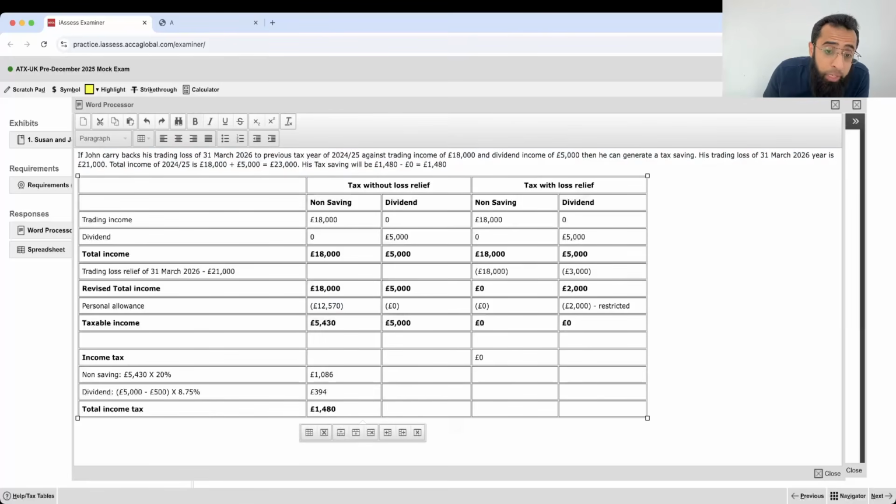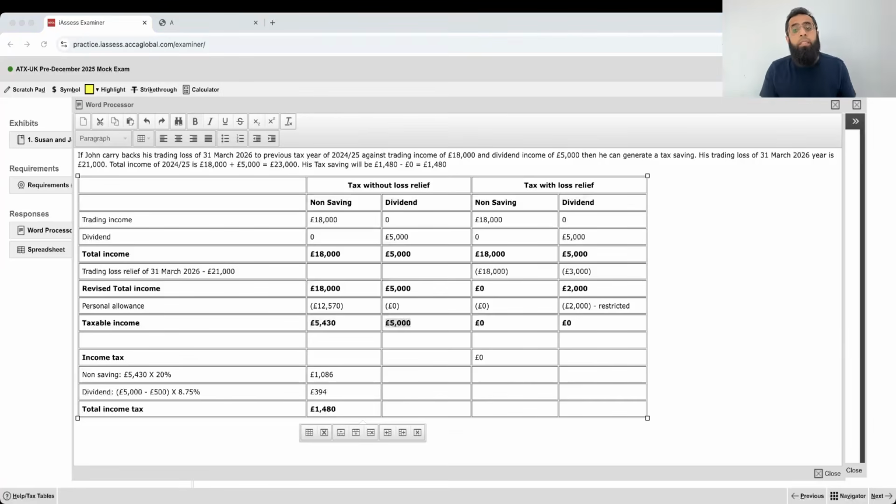So you have to calculate the loss relief saving on this 10430 only, which is 5000 plus 5430. Now this 5430 is non-saving. Non-saving has its own rate. And 5000 is dividend, which has its own rate, and you have to look at the 0% tax band also.